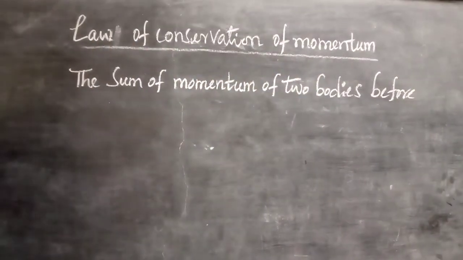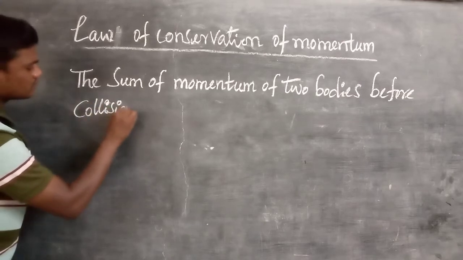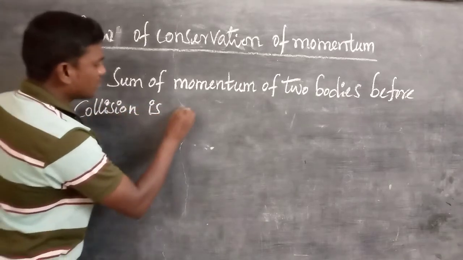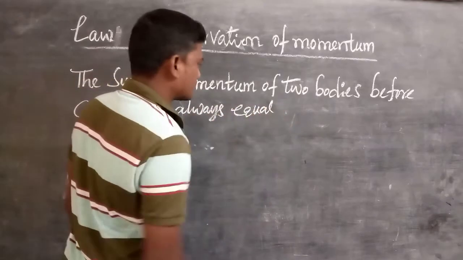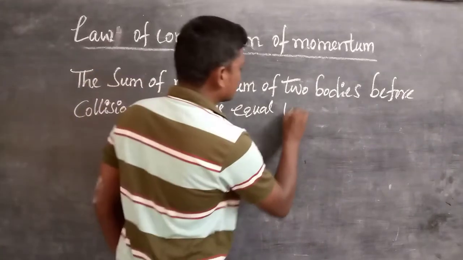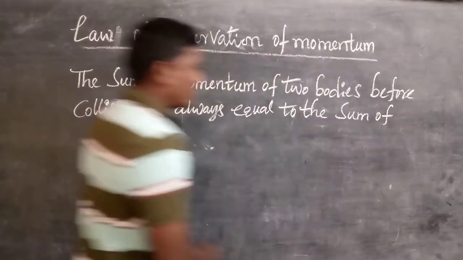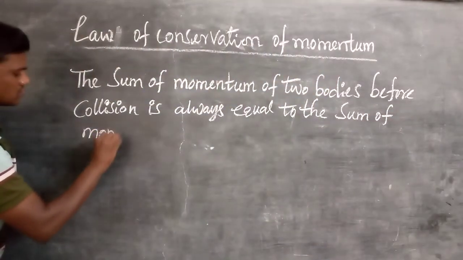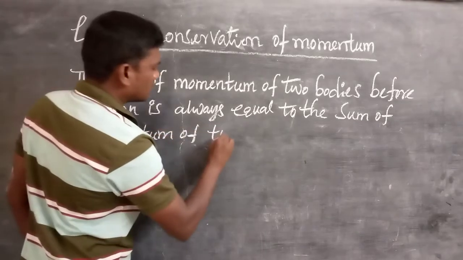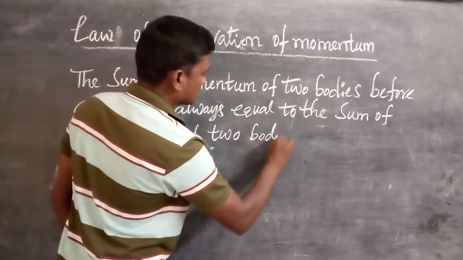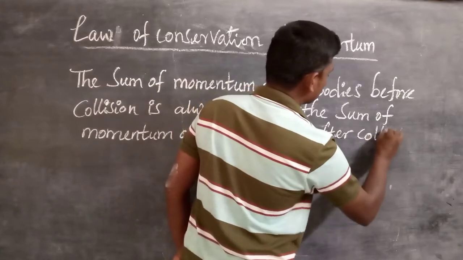The sum of momentum of two bodies before collision is always equal to the sum of momentum of two bodies after collision.